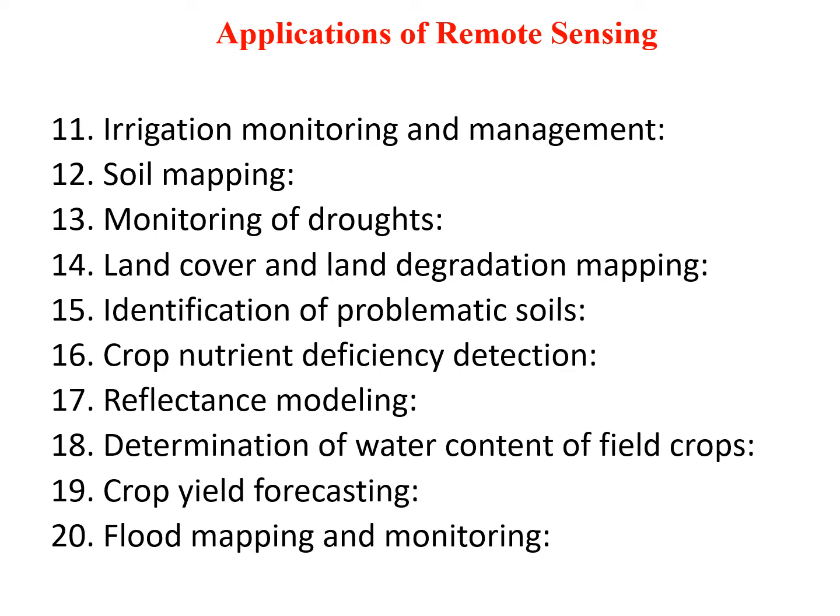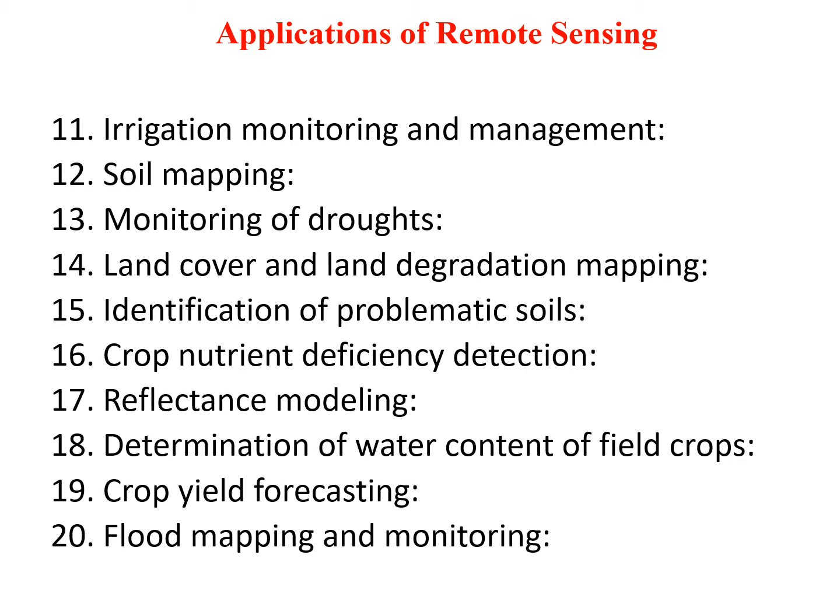Identification of problematic soils. Remote sensing has also played a very important role in the identification of problematic soils that have a problem in sustaining optimum crop yield throughout a planting season. Crop nutrient deficiency detection. Remote sensing technology has also helped farmers and other agricultural experts to determine the extent of crop nutrient deficiency and come up with remedies that would increase the nutrient level in crops, hence increasing the overall crop yield.